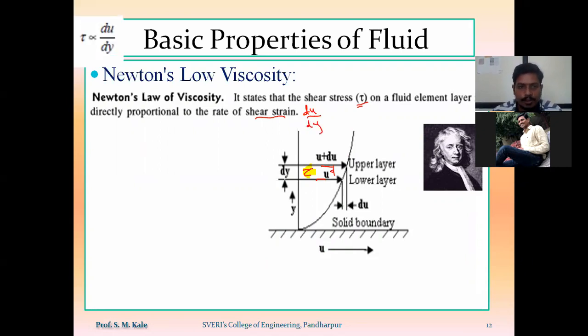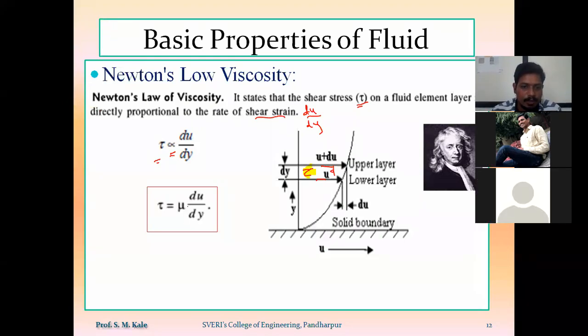So according to Newton's law of viscosity, tau, that is nothing but shear stress generated, is directly proportional to the rate of shear strain, that is nothing but du by dy. If I want to remove the proportionality sign, then instead of it I have to put a coefficient of proportionality constant. So tau will be equal to mu into du by dy. Here I have removed the proportionality sign and kept a coefficient of constant, that is nothing but mu.